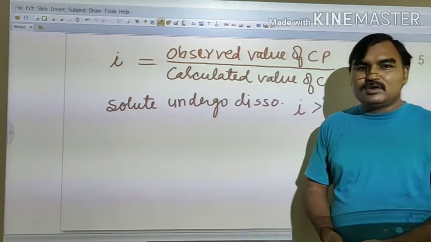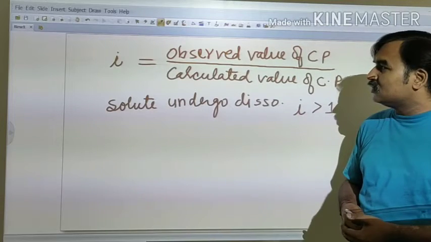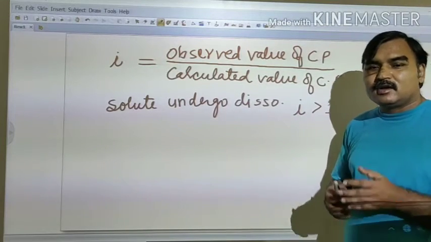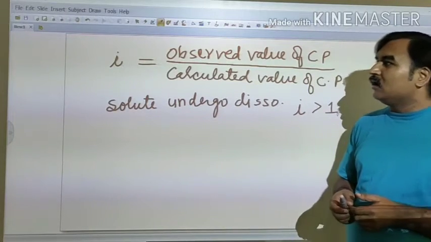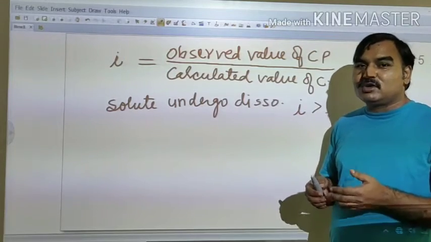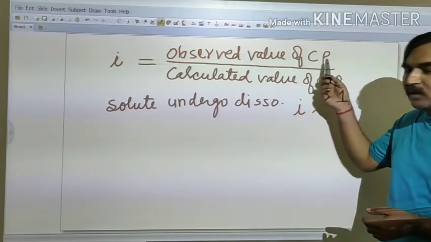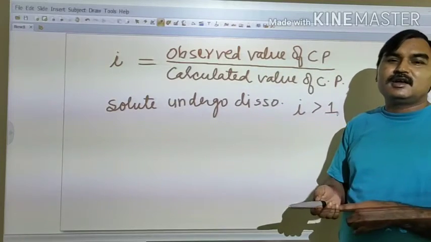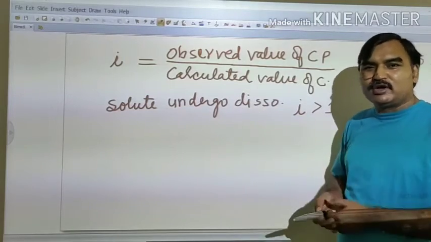And if solute undergoes association, in that case, number of particles will decrease in solution, and because of decrease in number of particles due to association, the observed value of colligative property will be less than the expected or theoretical value of colligative property.